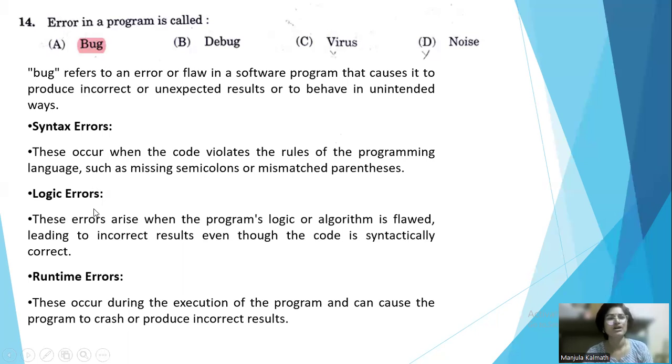Then next we have a logic error. Logic error means we are writing some formulas. From the user point of view, it is correct. Even the system also accepts it as correct. But when it generates the output, it gives an abnormal, unwanted output, and that is called a logical error. It is very difficult to identify and debug the logical error because the user himself has to identify and debug it. The system cannot show such type of error.